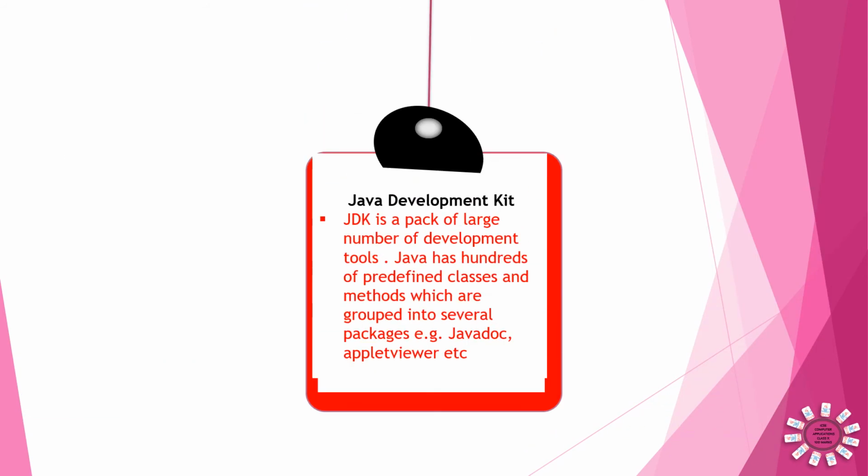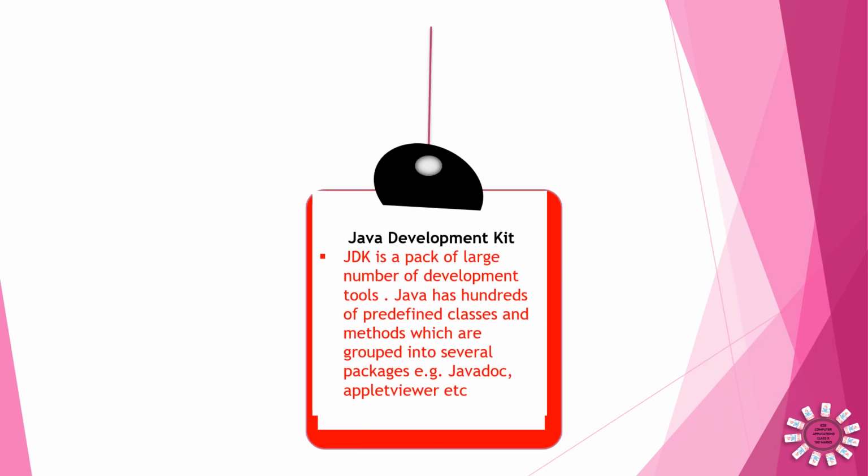Now some definitions we can see. First, the Java Development Kit or JDK. It is a pack of a large number of development tools. It has hundreds of predefined classes and methods which we can use in our programs, which are grouped in several packages: Javadoc, Appletviewer, etc.